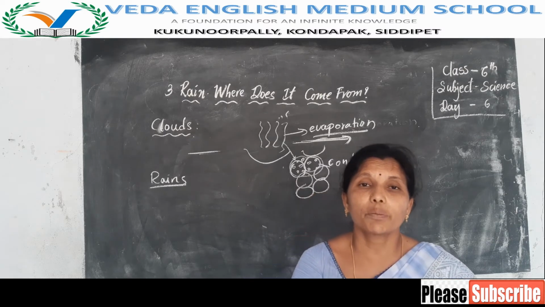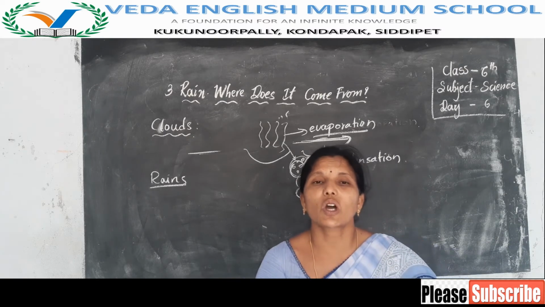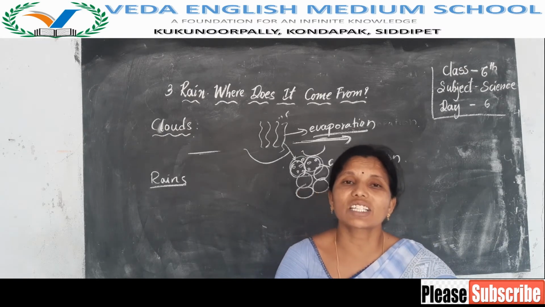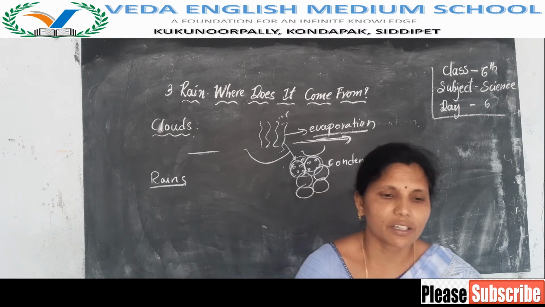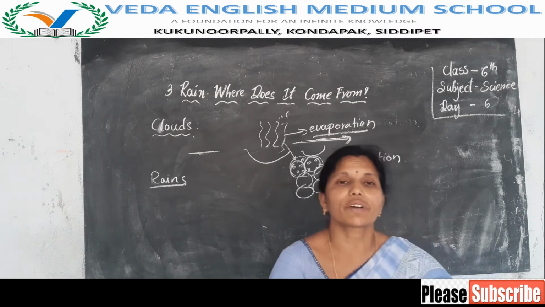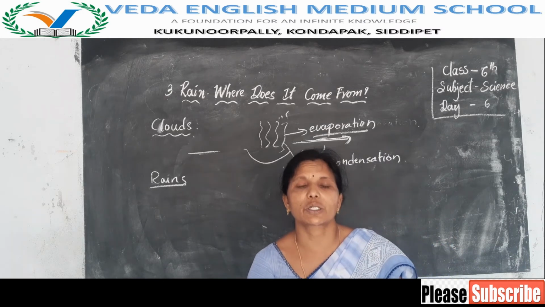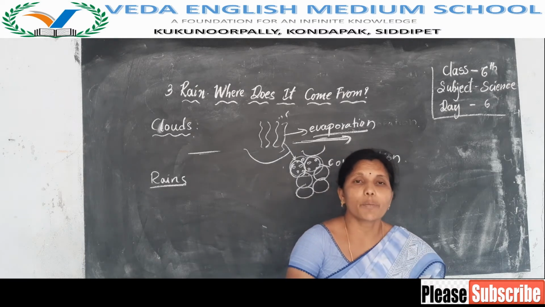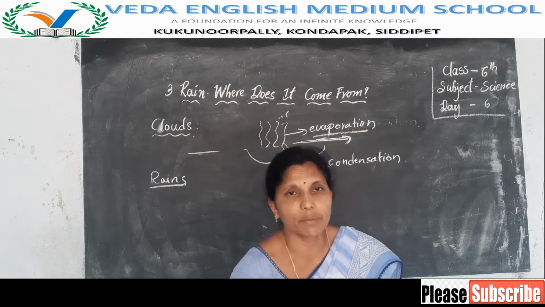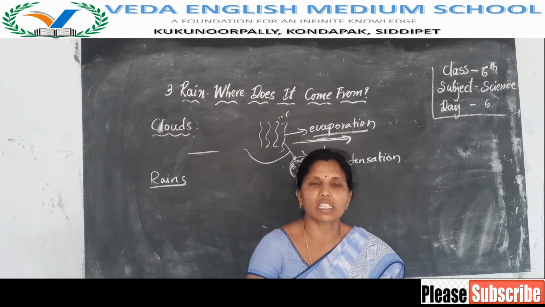Sometimes the big water drops solidify as crystals of ice, and fall as pieces of ice called hailstones. Hailstones means రాళ్ళ వర్షం అంటారు కదా. Yes, రాళ్ళ వర్షం. So here in the winter season, in very cold conditions, the water droplets